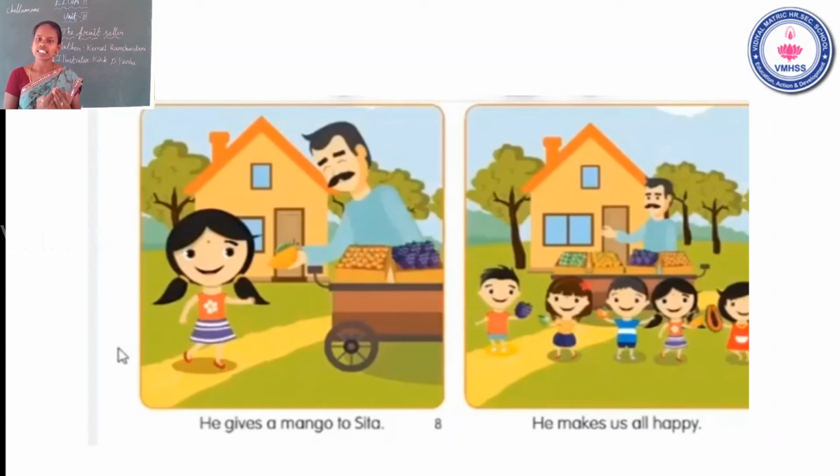Once again, see the 8th page. He gives a mango to Sita. See the last page. He makes us all happy. Is that clear? I hope all have understood this story. Yes or no?